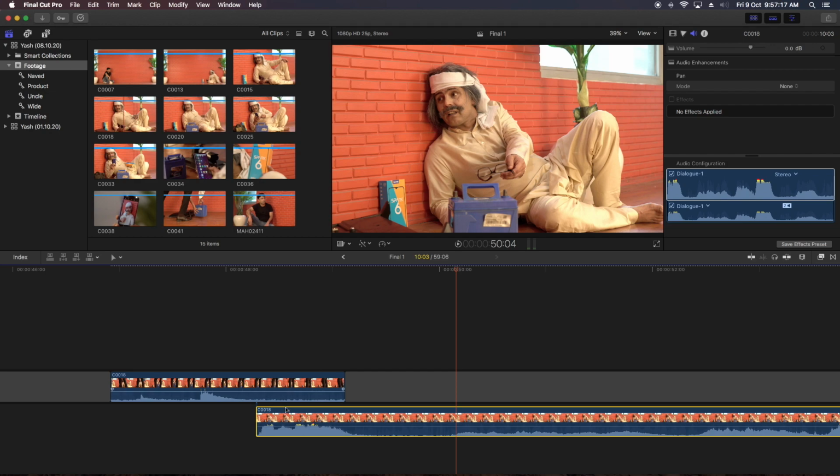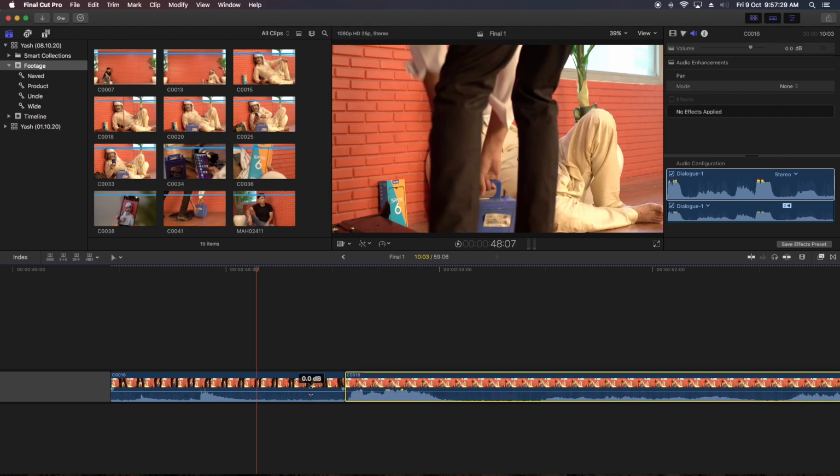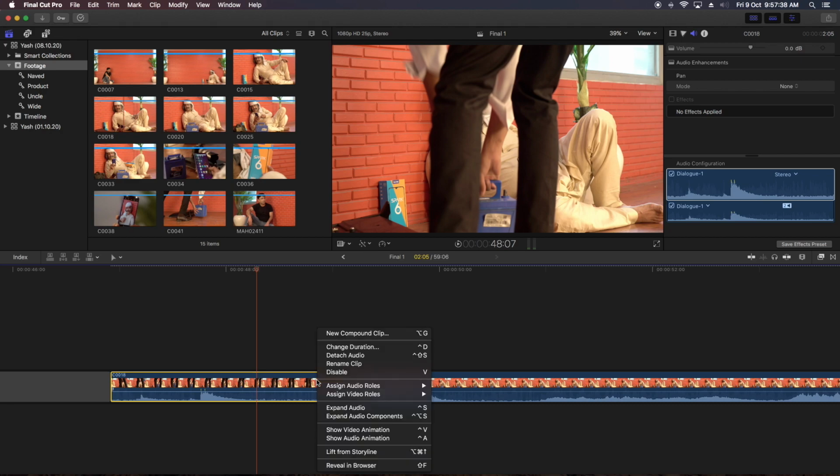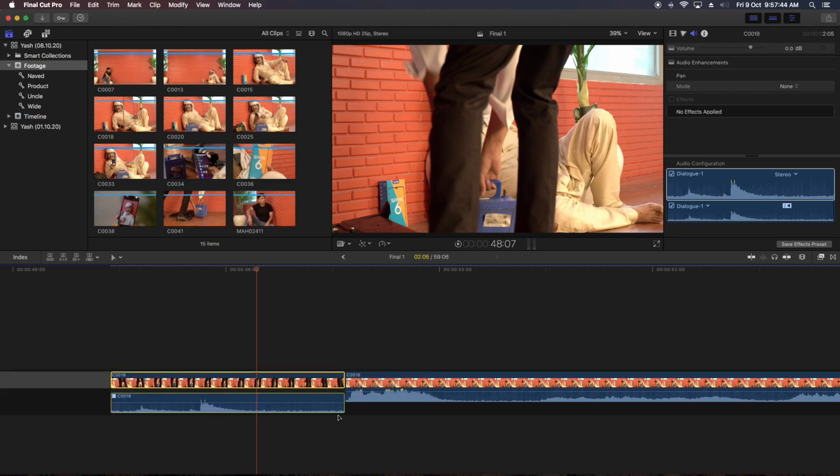So for this what we have to do is we have to take our shot in between bottom of that clip and perform, and then the video is there. The two audios are going at the same time. So now we can expand these audios. How? I'll click right and expand audio component.